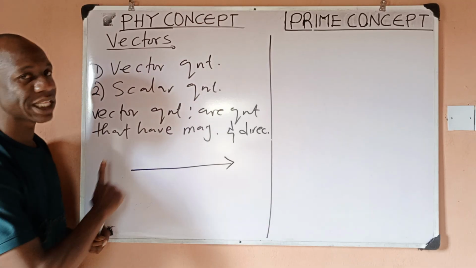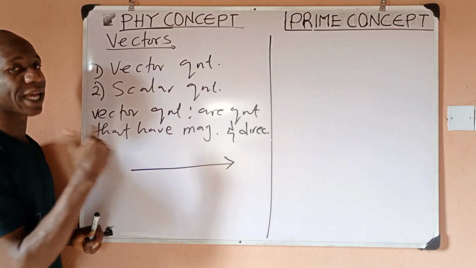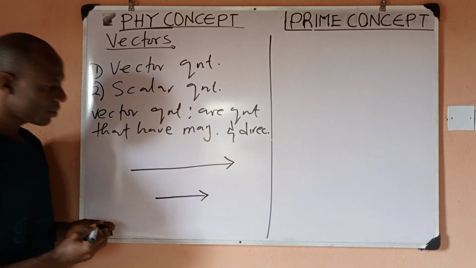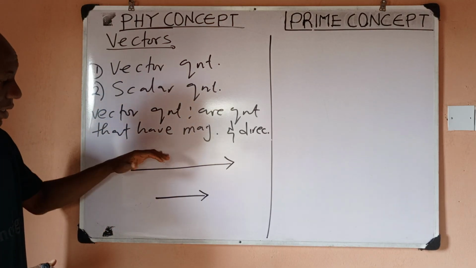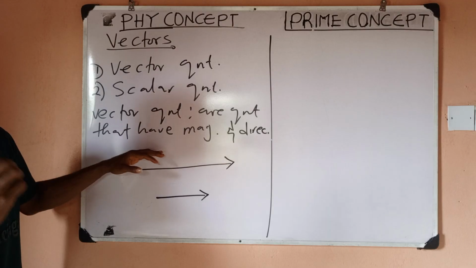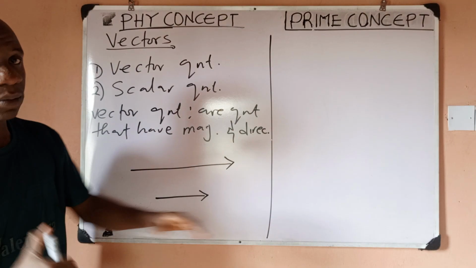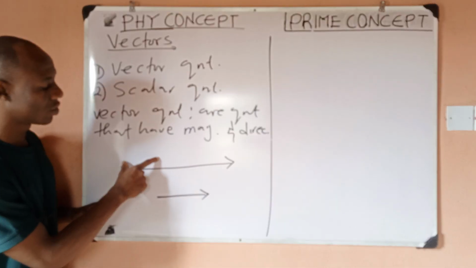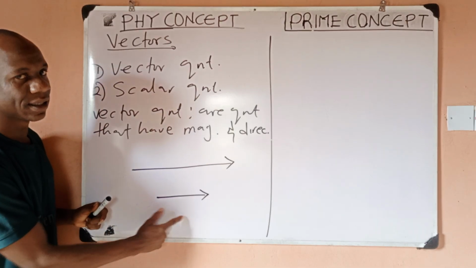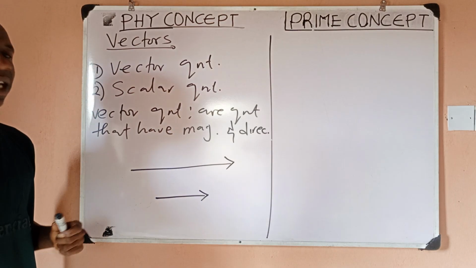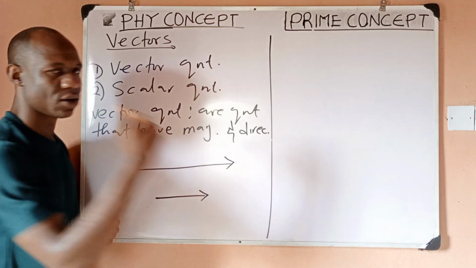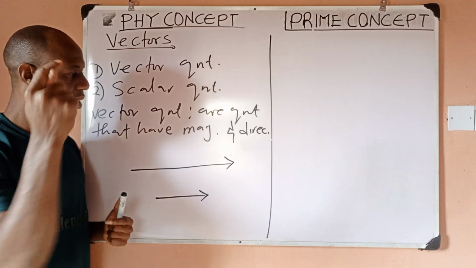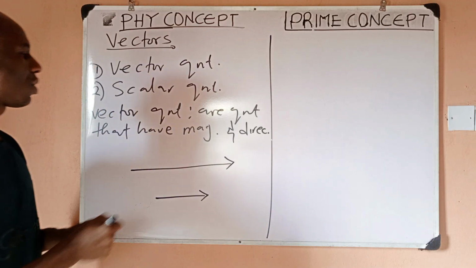Vector quantities tell direction and they also give the size or the magnitude. And if I draw something like this, you can also tell that these two vectors have the same direction. Both of them are facing forward. But the difference is that they have different size or magnitude. This one is longer than this. So you can agree with me now that vectors have length, or you can say size, or magnitude, and they also give what? Direction. So these are vector quantities.